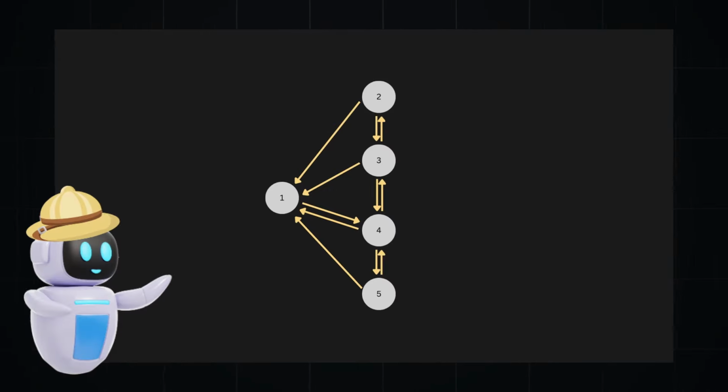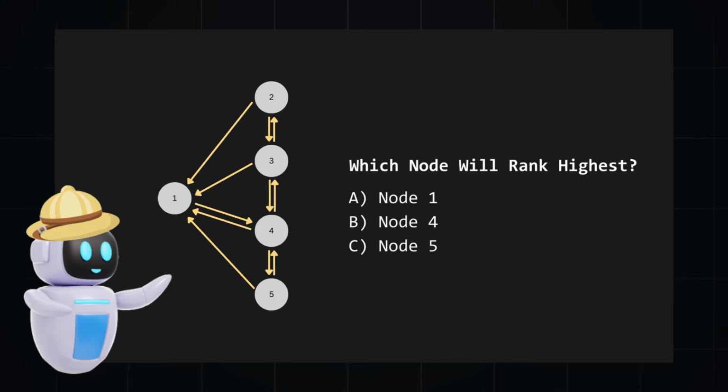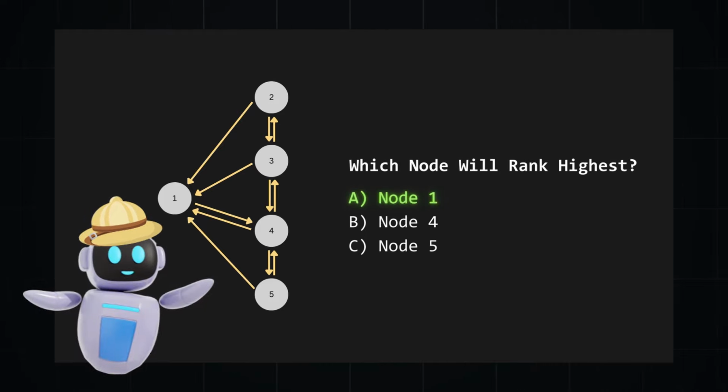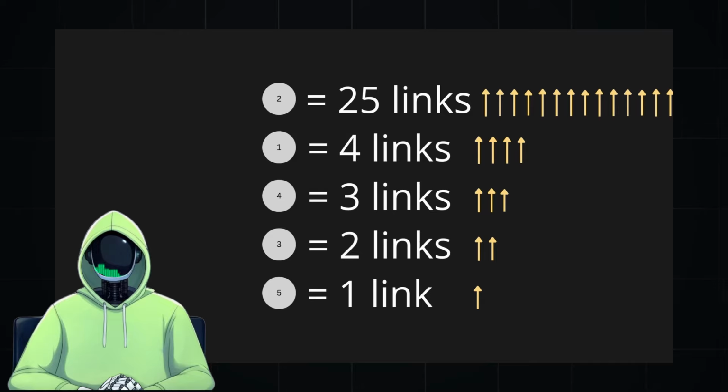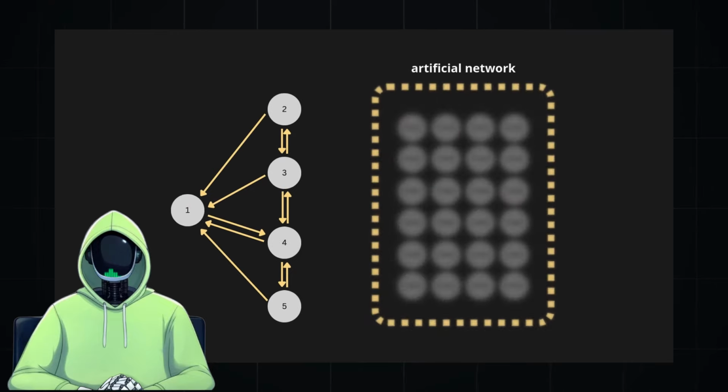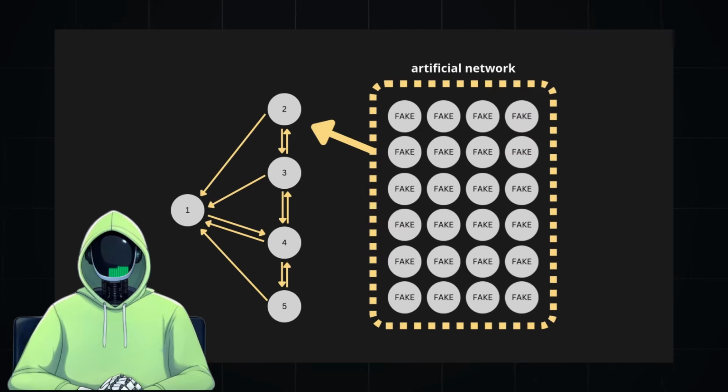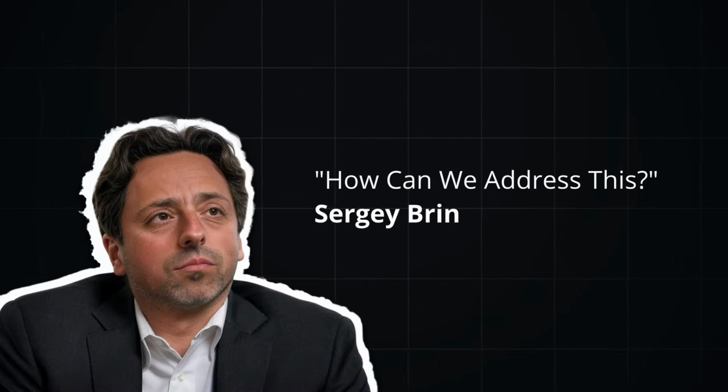So in this example, can you see which page will be the highest ranked one? Will it be node 1, node 4, or node 5? Node 1. Muy bien. So, now that we have a good ranking of all pages, we can wait. Why is node 2 now ranking first? Did someone just boost that artificially, maybe by creating an artificial network of web pages linking to node 2? Yes, they did. How can we address this?